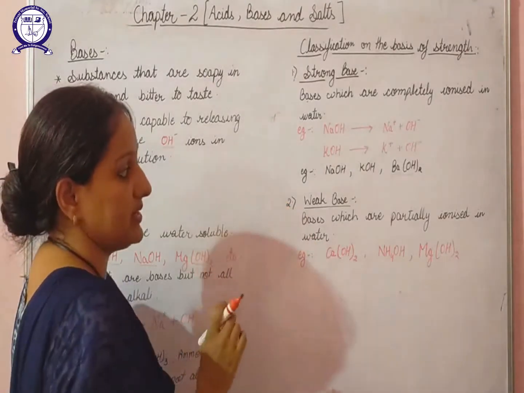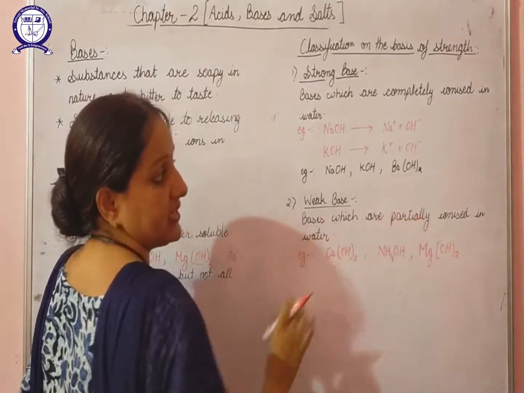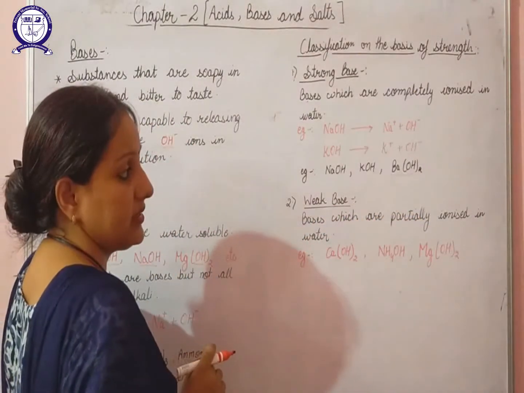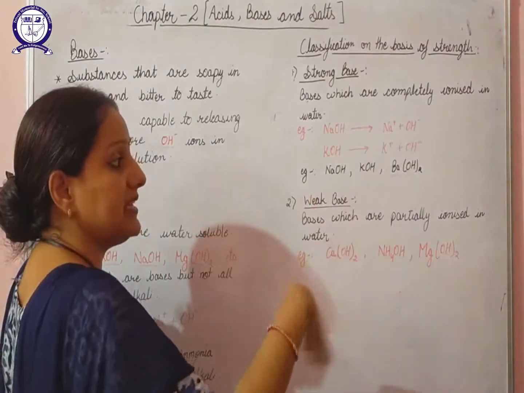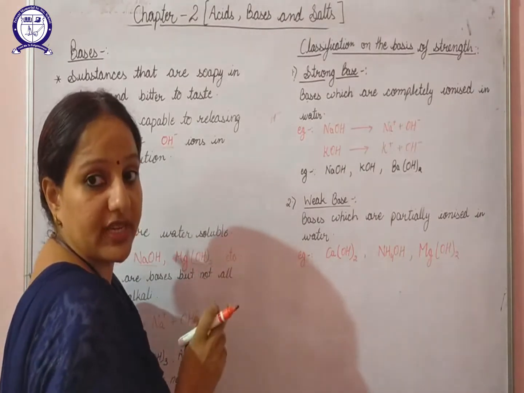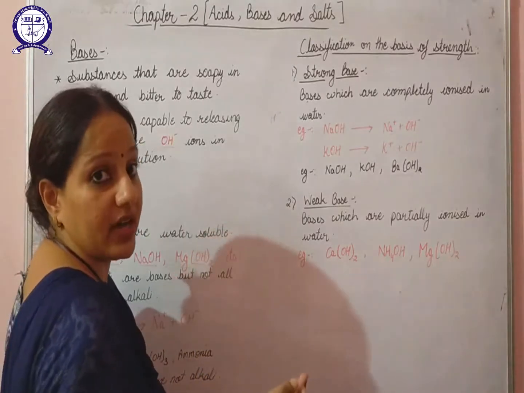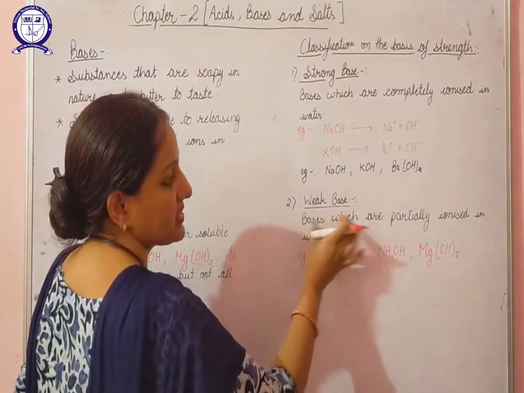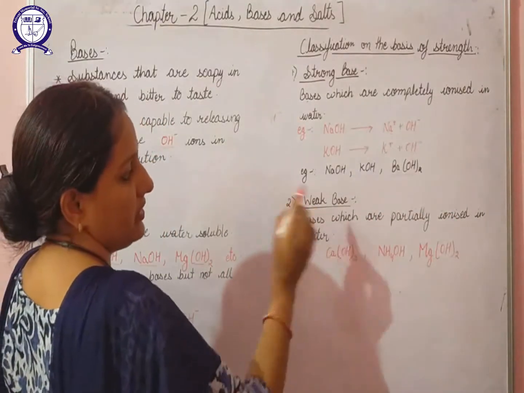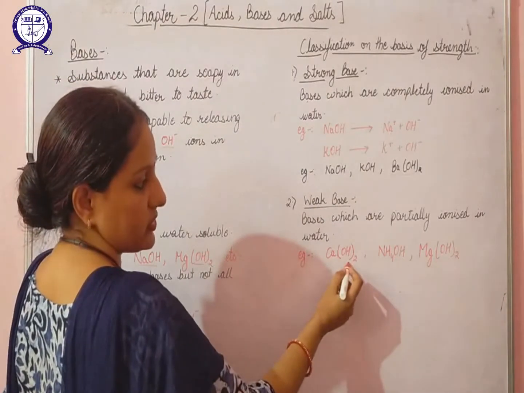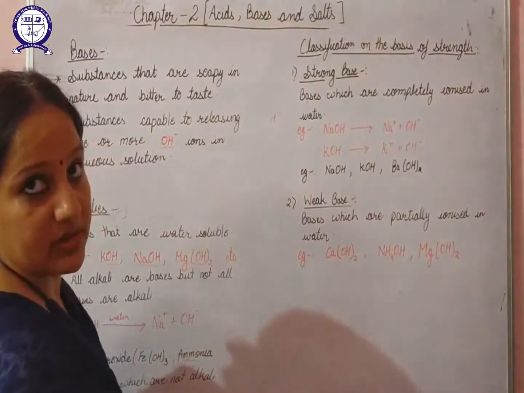Next is the weak base. Weak bases are the bases which are partially or weakly ionized in water. I have explained partial ionization in the case of acids also, that they will not completely ionize to give OH negative ion. Some of the base will remain in water and will not get ionized. So we can say that bases which are partially or weakly ionized in water are weak bases. For example, calcium hydroxide, ammonium hydroxide and magnesium hydroxide.